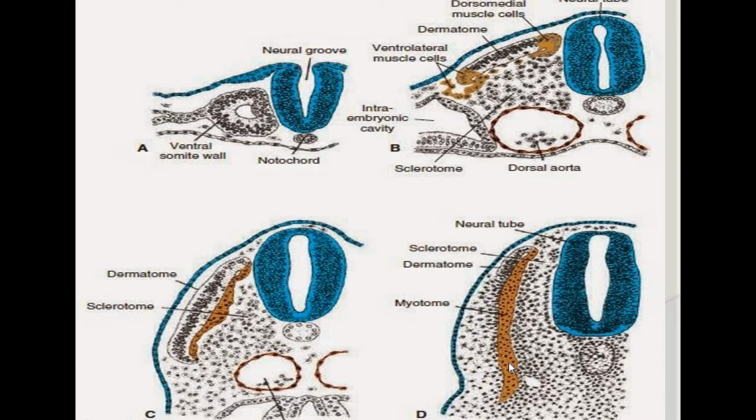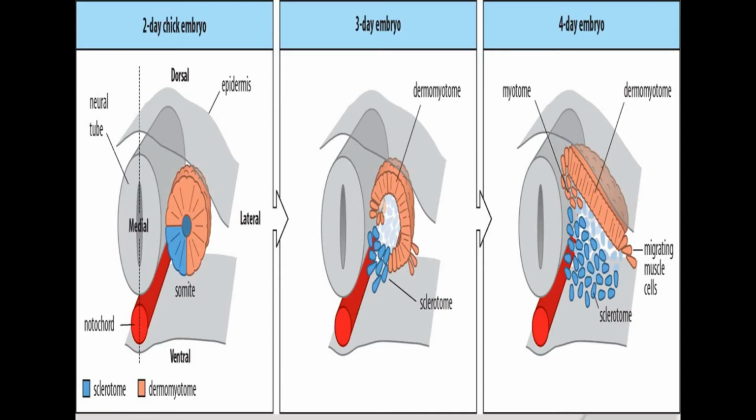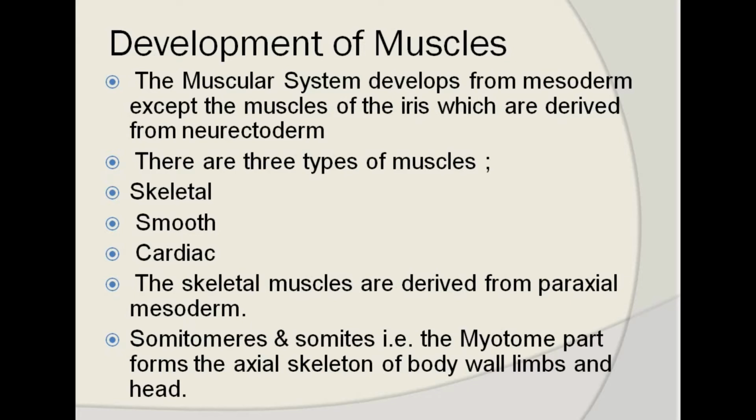So they are going to undergo myogenesis, and the process involved in myogenesis is called epithelio-myothelial transformation. As we all know, the muscle element is a connective tissue element, and all the connective tissue elements are mainly developed from the mesodermal region. All the body muscles develop from the mesoderm except the muscles of the iris and part of the esophagus, which develop from the neuroectodermal region. The rest of the muscles, skeletal muscles, smooth muscles, and cardiac muscles, develop from the mesodermal layer.